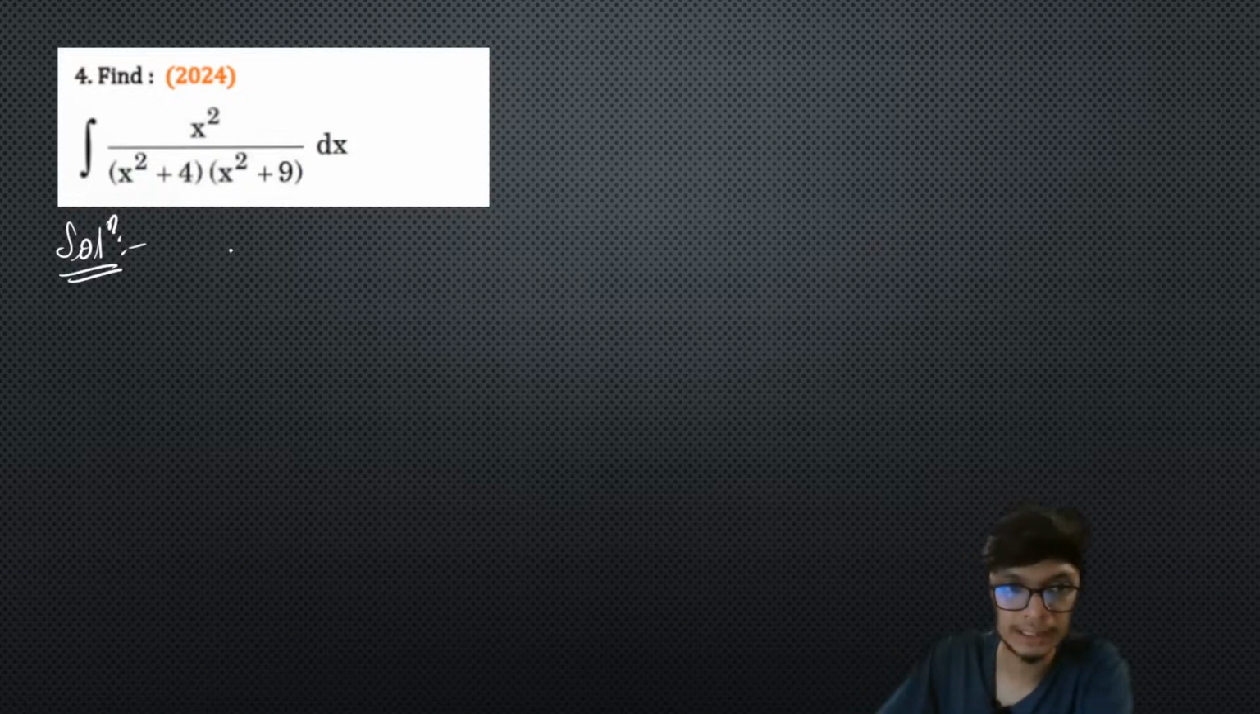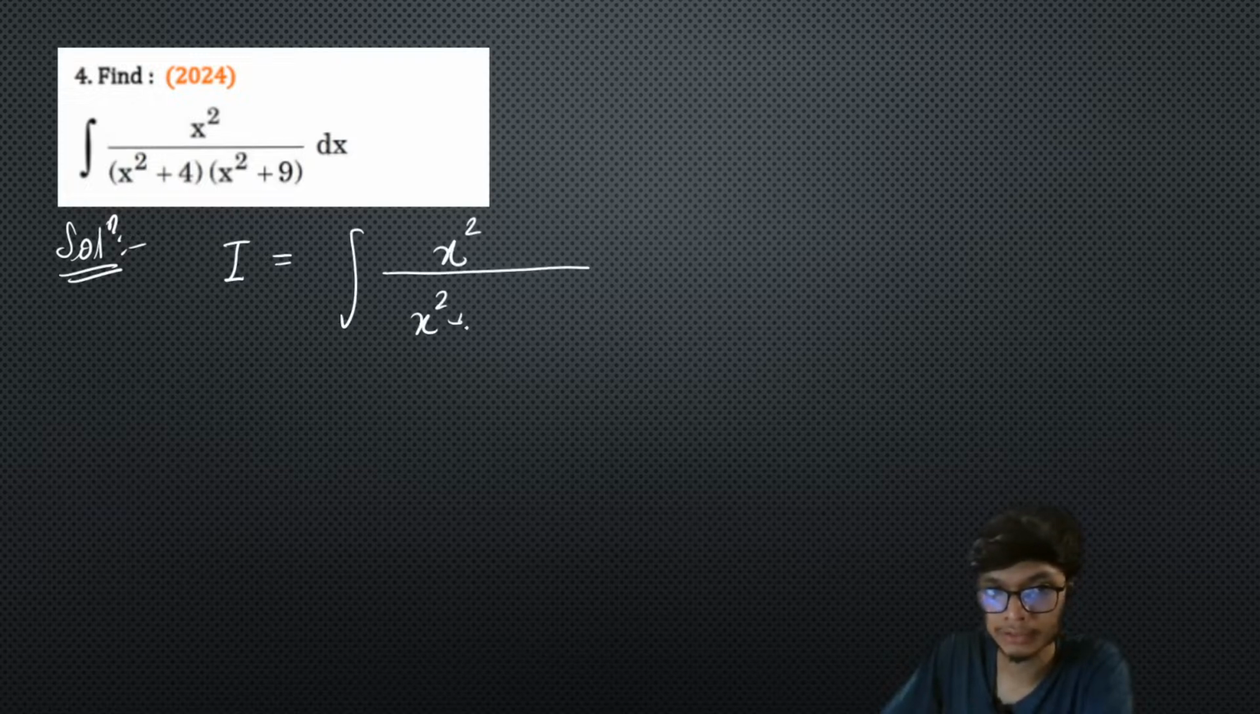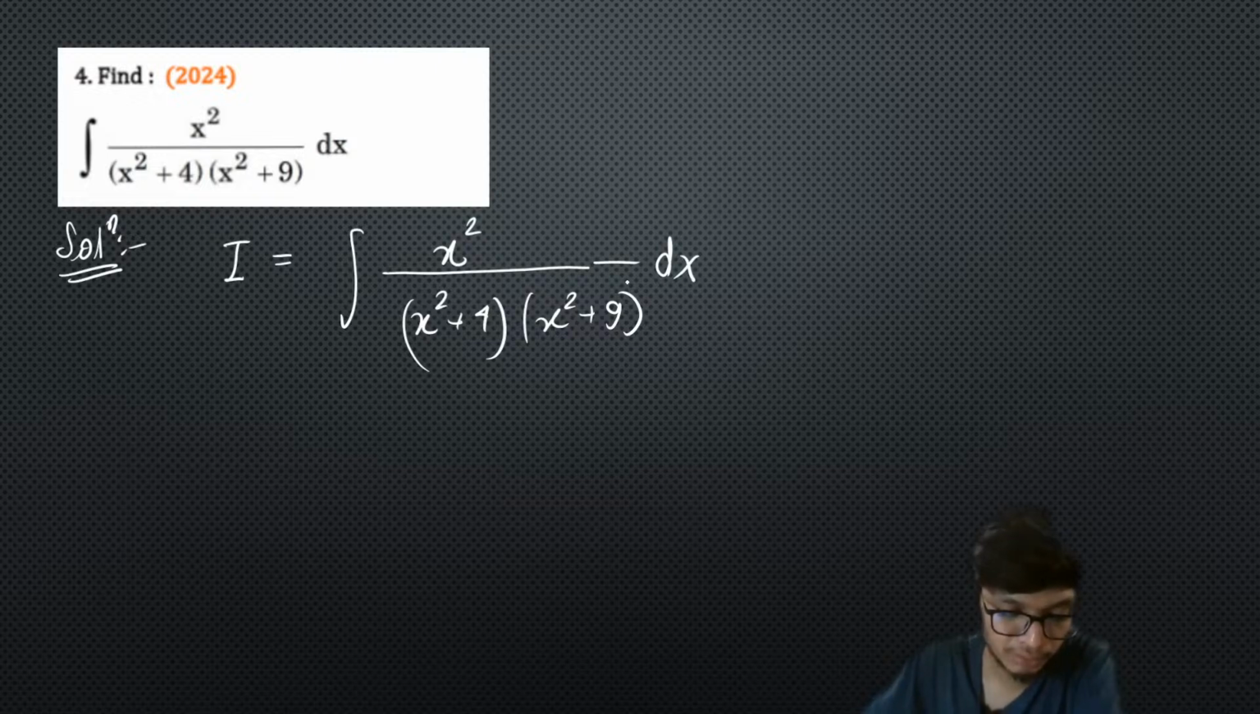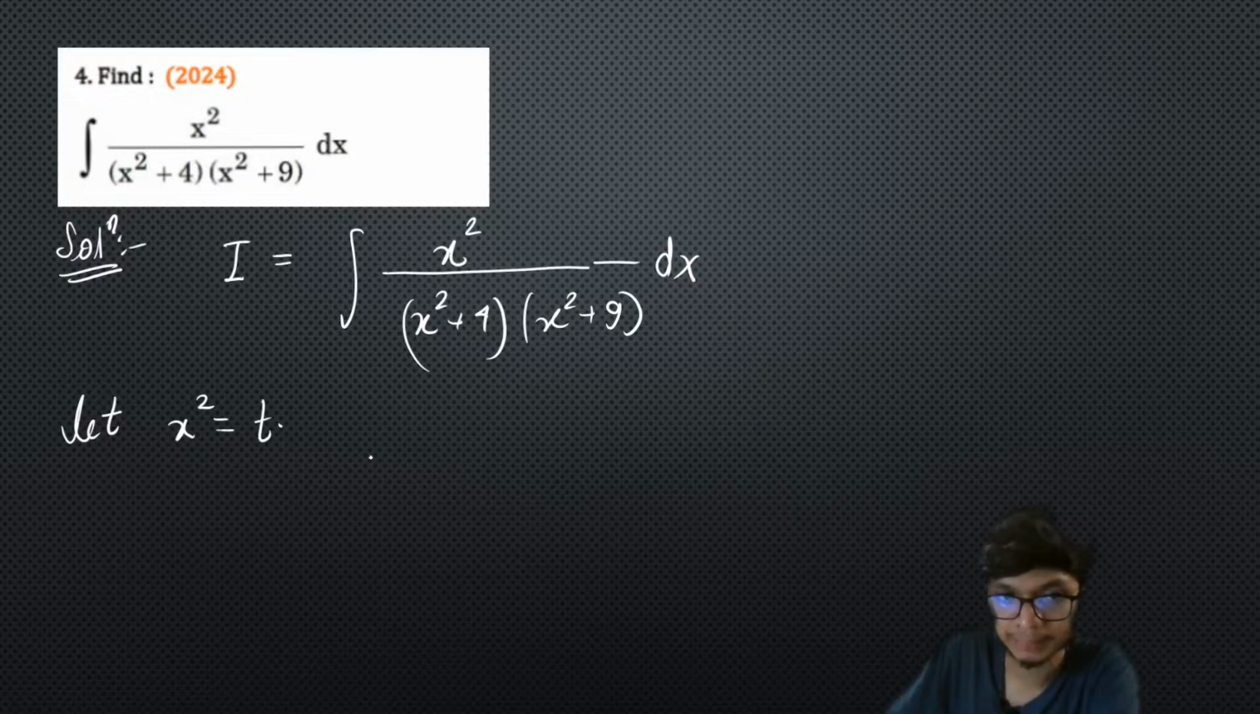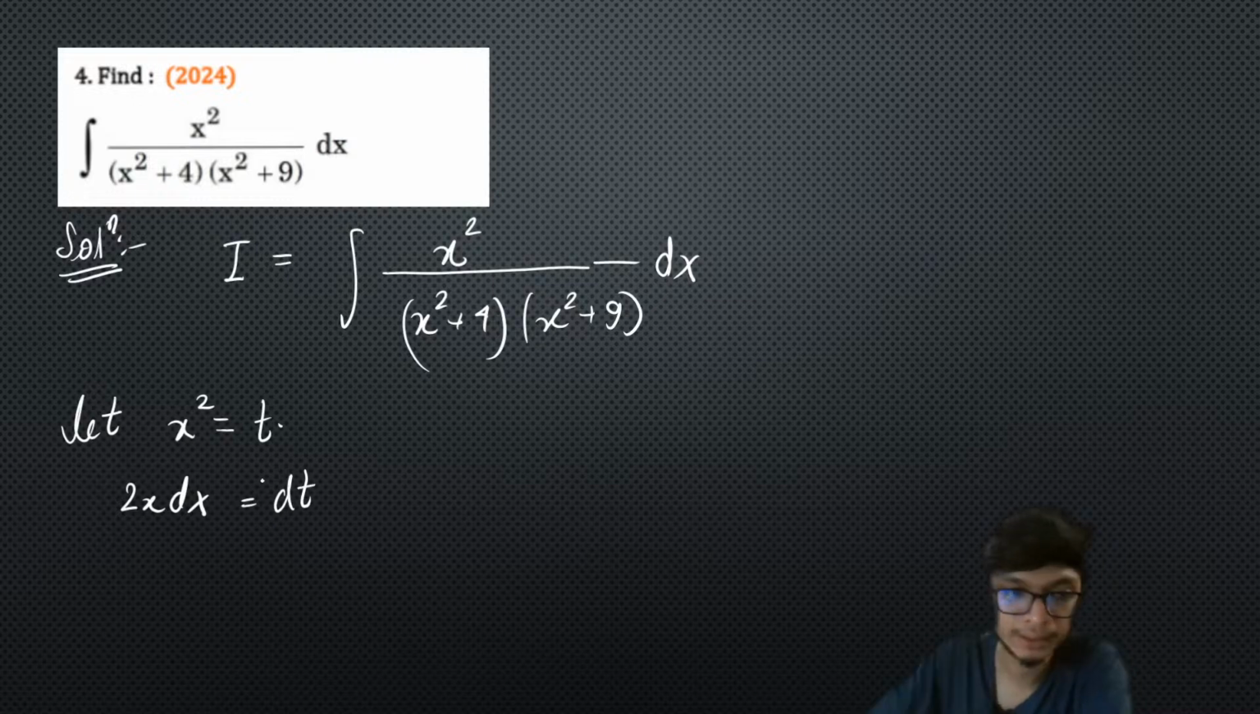So the question says, let us write it over here. The integral of x square upon x square plus 4 multiplied with x square plus 9, into dx, right? Now, in order to simplify this integral, first of all, I will use substitution. I will substitute x square as some t. Therefore, 2x dx is equal to dt, right?